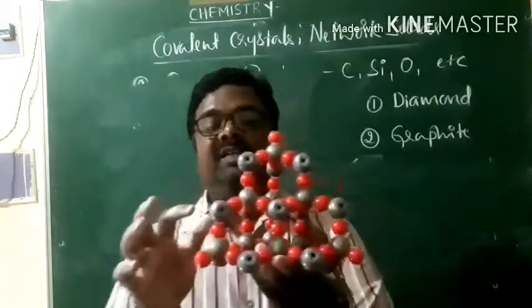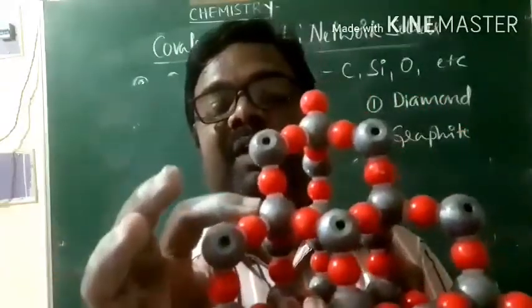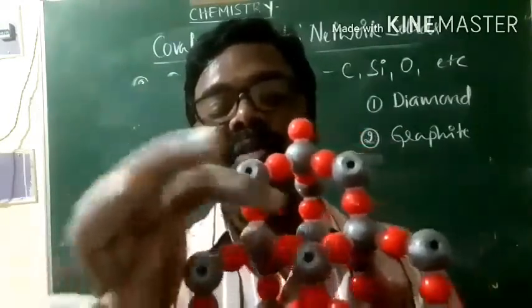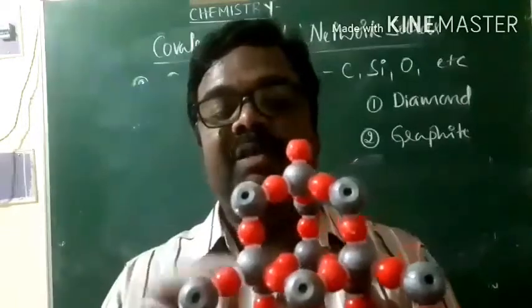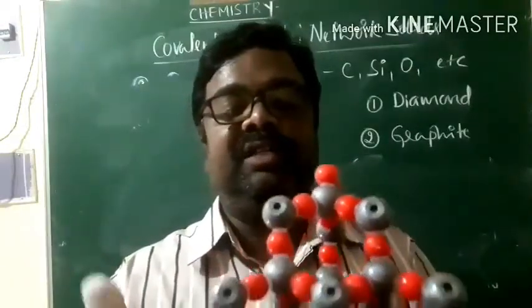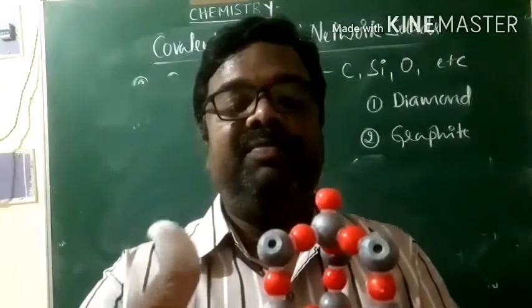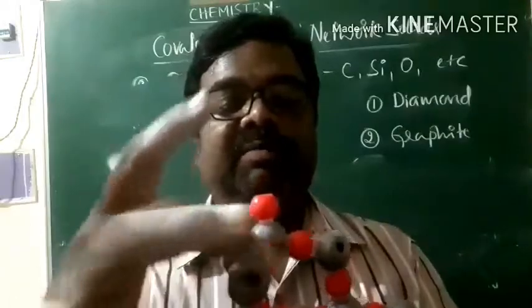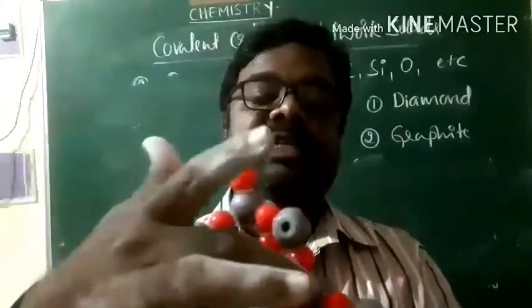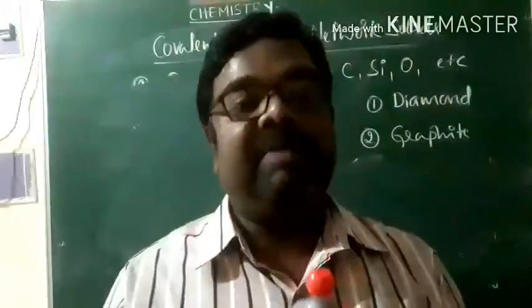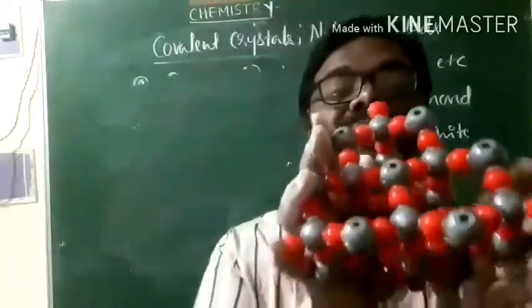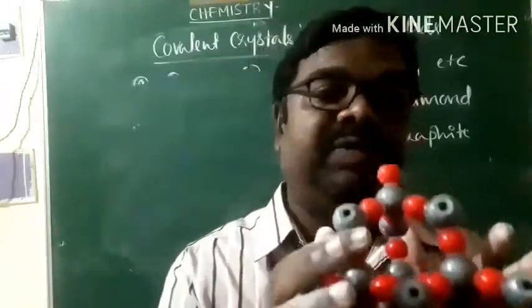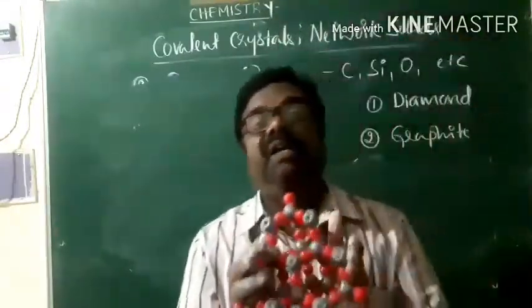In diamond, look at this, each carbon atom is tetrahedrally surrounded by 4 carbon atoms. And the same thing is repeated here also. Each carbon atom is tetrahedrally surrounded by 4 carbon atoms. The network of covalent bonds between carbon atoms is observed in the case of diamond. Due to this network of covalent bonds, diamond is very, very hard.